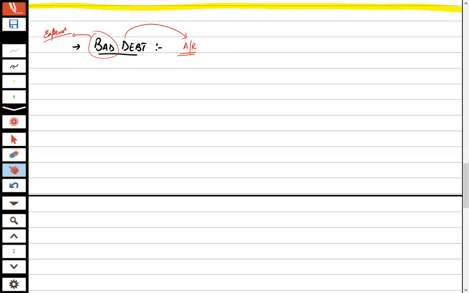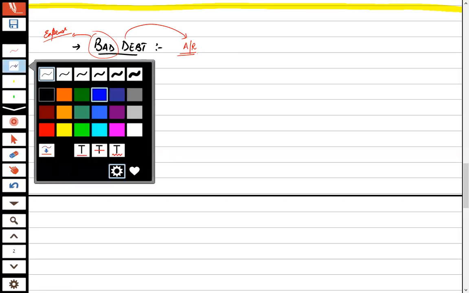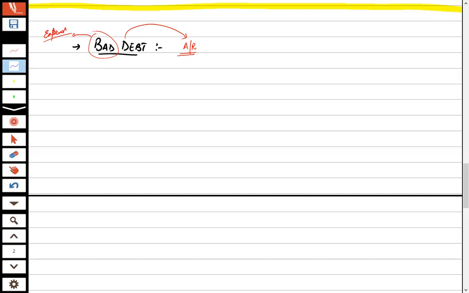Now what is bad debt? Bad debt is basically the chance of not receiving the amount from accounts receivable. The customer may not pay. That is the concept of bad debt. So as per the definition, bad debt is the chance of not getting payment from our customers. This is what is known as the concept of bad debt.